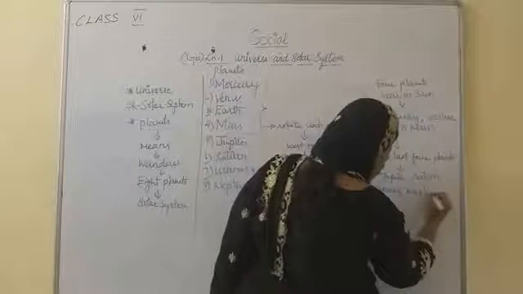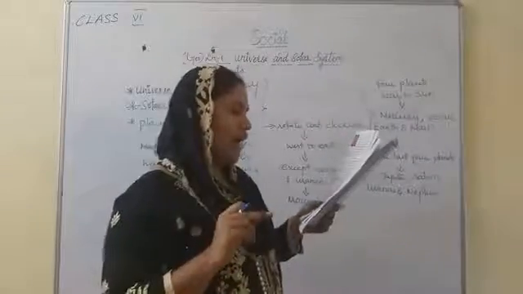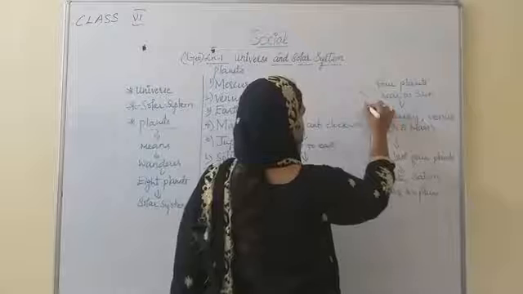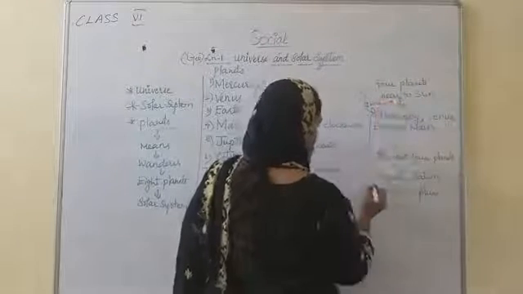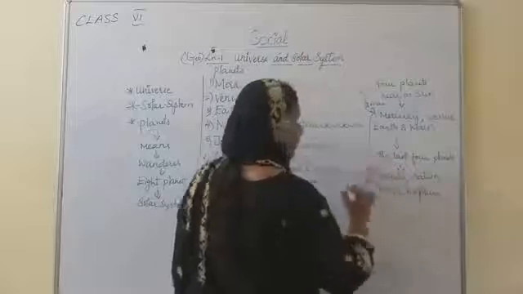These are the last four planets. The first four are called inner planets and these four are called outer planets.